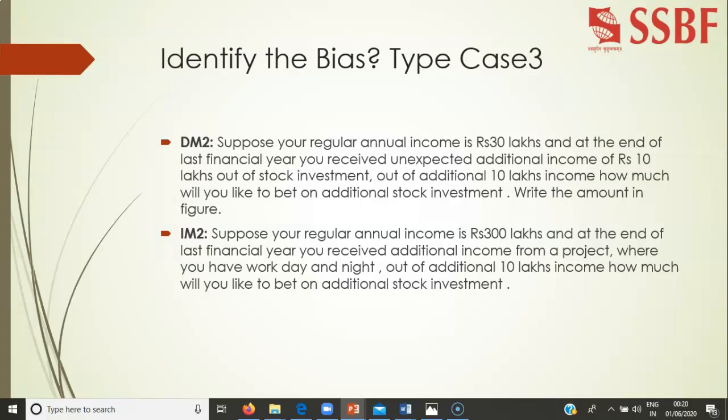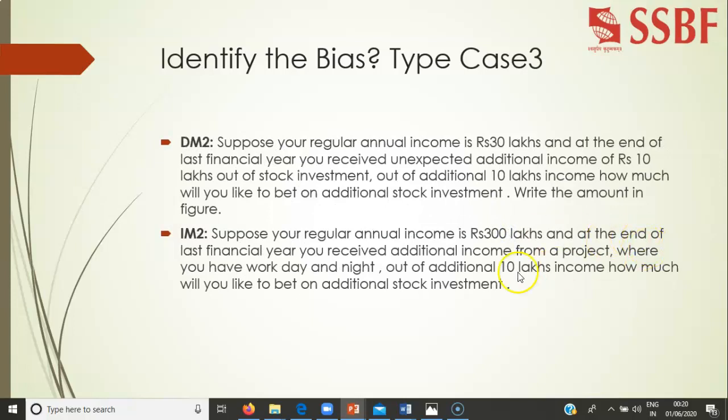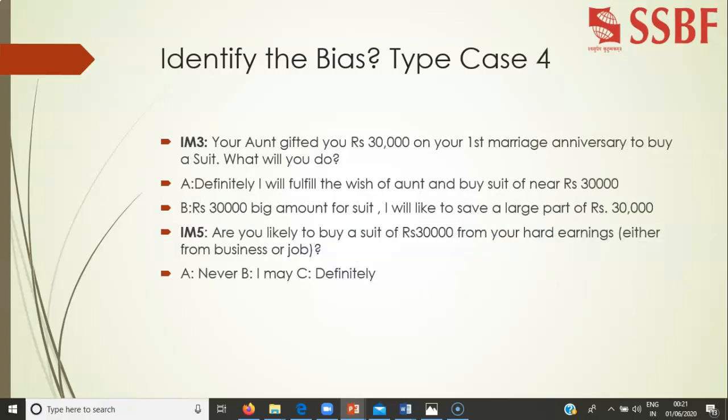Suppose the income is the same 30 lakhs, and at the end you again get an unexpected earning of 10 lakhs, an additional incentive, or you have worked overnight on overtime, and because of your hard work you got another 10 lakhs, and it is hard-earned money. How much would you like to spend? People used to say hardly 2 lakhs.